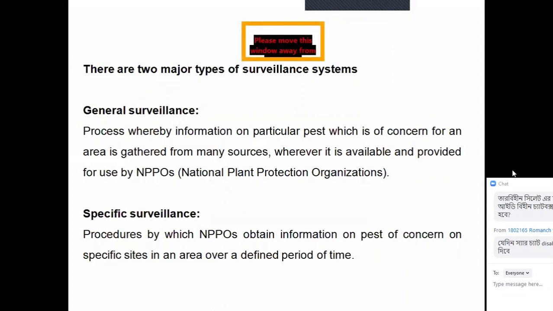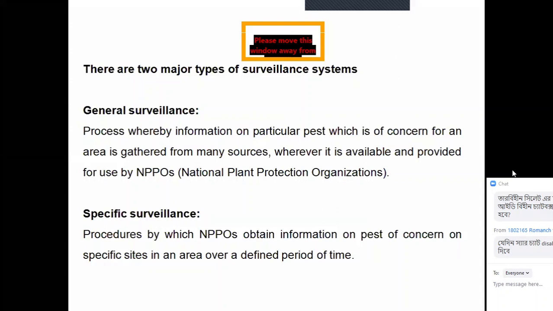Wherever it is available, and provided for use by the NPPO, National Plant Protection Organization. Why? Based on these data, they can suggest which method would be applicable to control this pest, and when, how, etc. Specific surveillance procedures by which NPPOs obtain information on pest of concern on the specific sites, not different sites. This is done only from the specific sites in an area over a defined period of time.